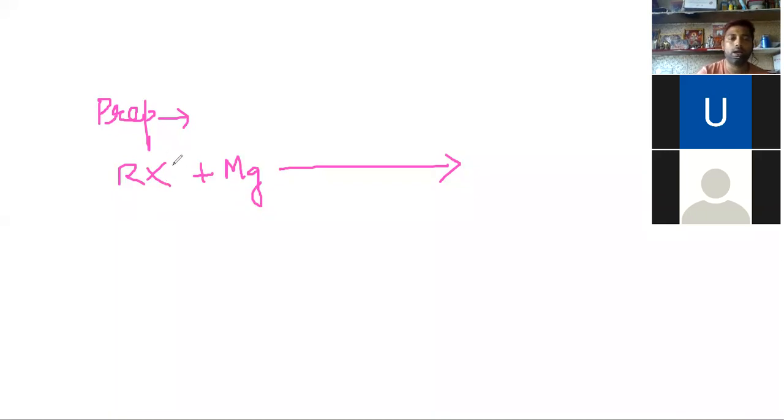Alkyl halide or aryl halide reacts with magnesium metal in the presence of dry ether or THF.